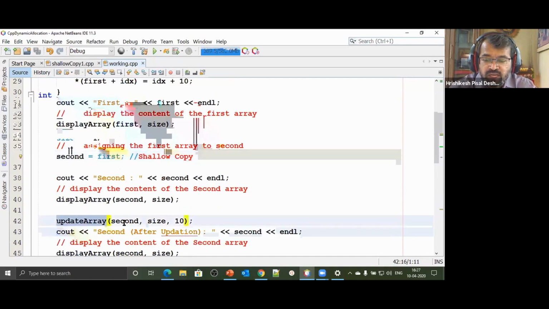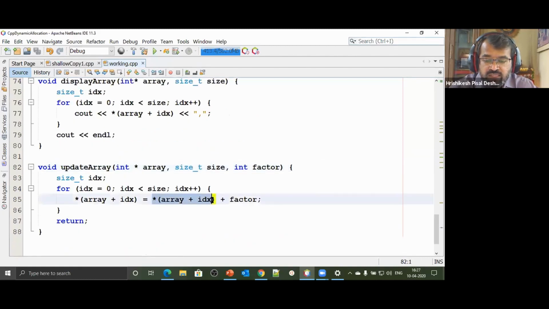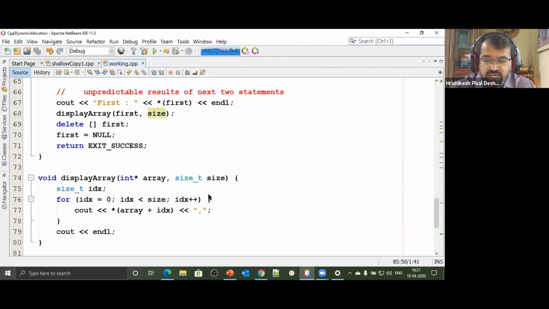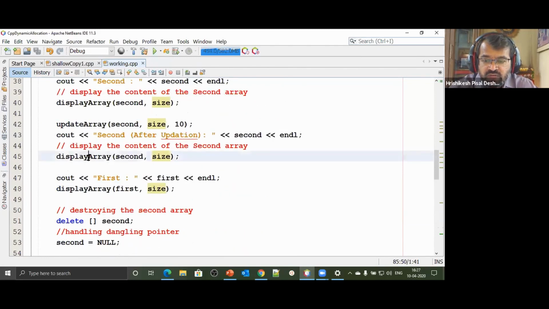Say now I call update array. I pass the second array and the size of the array, 5 in our case, and I would like to update that array with a value of 10. So I come to that array and add 10 to the value at each location. If it was earlier 10, now it becomes 20, 21, 22 and so on. So we update all elements inside the second array. After updating, if I display the second array, the updated values will get displayed.